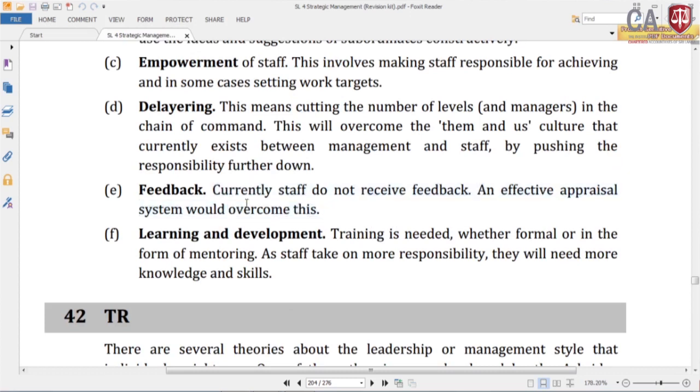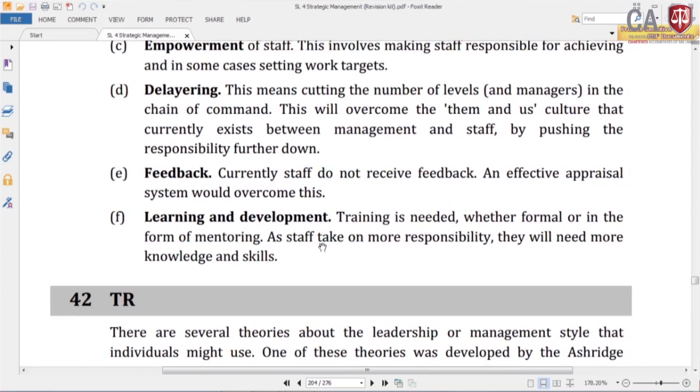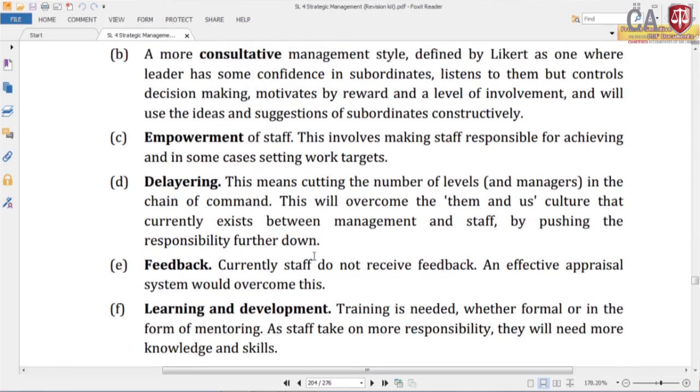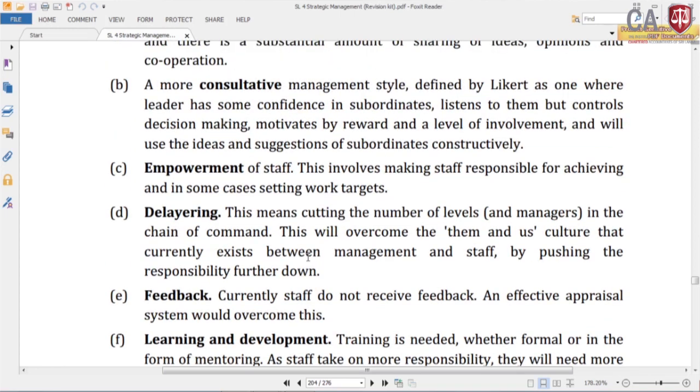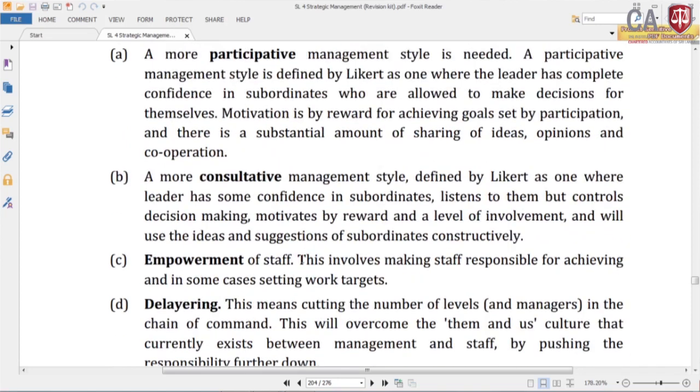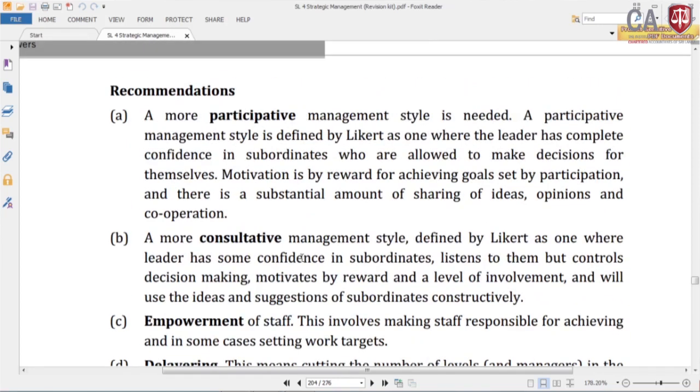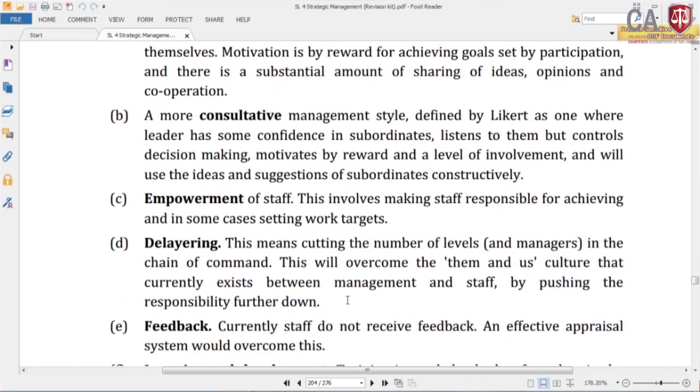So, you can give feedback to them. Learning and development, training is needed whether formal or in the form of mentoring. As staff take on more responsibility, they will need more knowledge and skill. Learning and development opportunities can also be given to the employees. Right, with that we can complete question number 41.